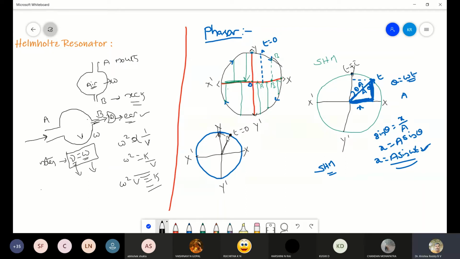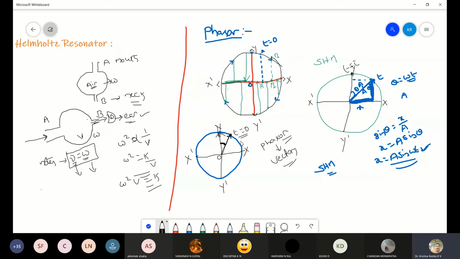A vector which is joining the position of the particle from the center of the circle is called a phasor. So phasors are nothing other than vectors. Here there is a phasor joining the position of the particle from the center of the circle. This phasor already makes some angle, or already has some initial displacement, when t equals 0.